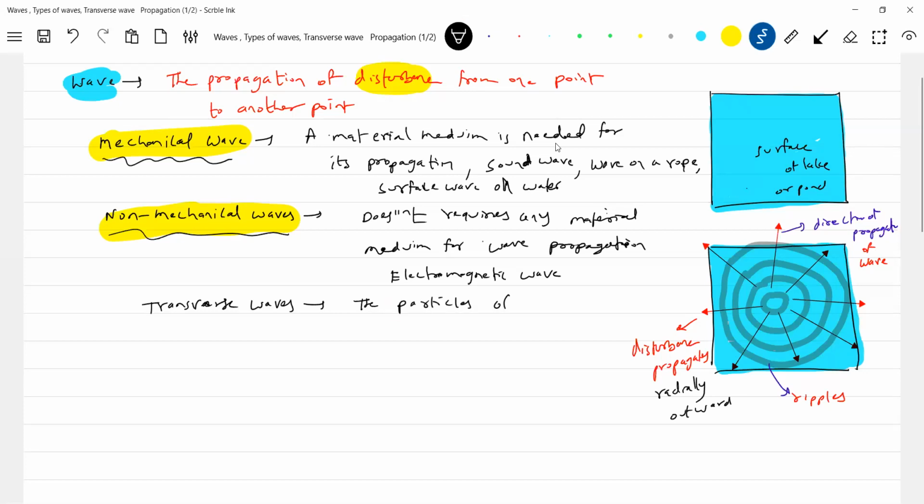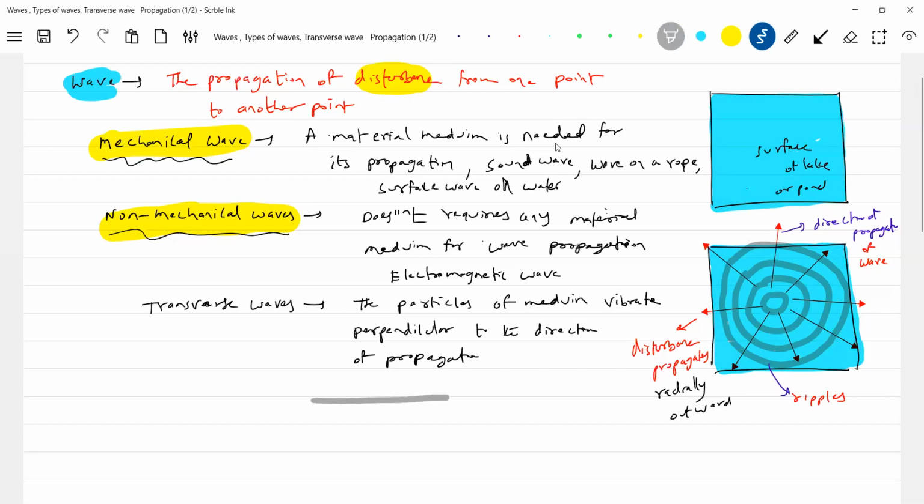The particles of the medium vibrate perpendicular to the direction of propagation. Suppose a wave is propagating like this.